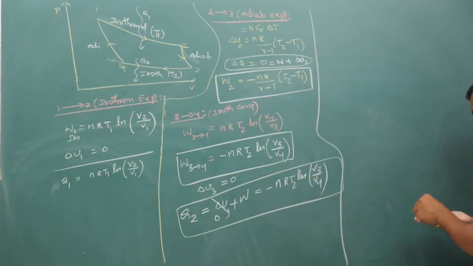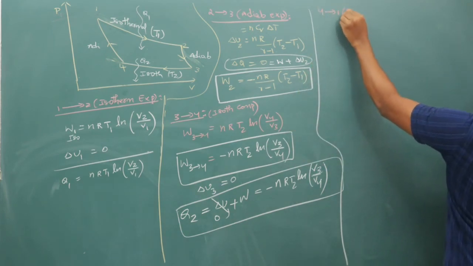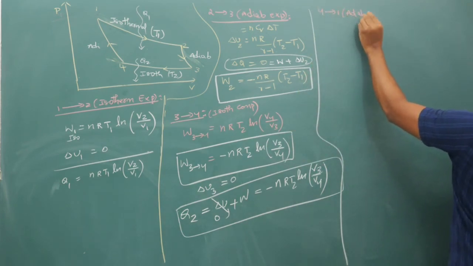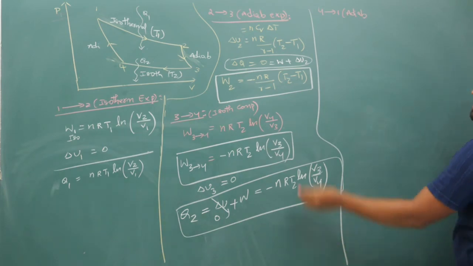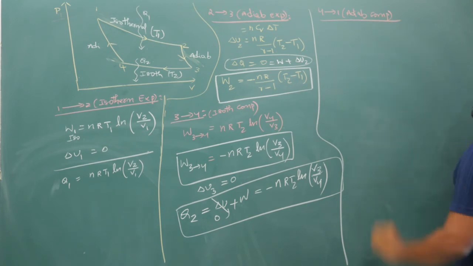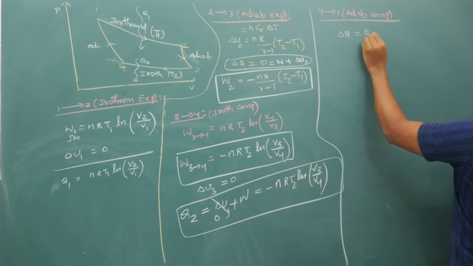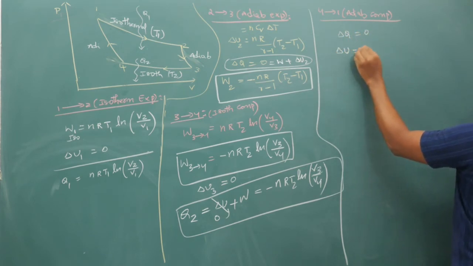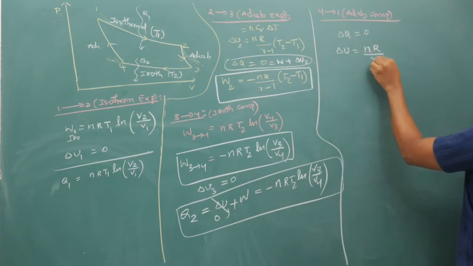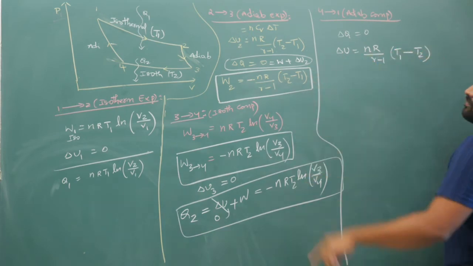Now coming to 4 to 1, it is adiabatic compression. So once again for this adiabatic compression, your work done: delta Q is 0, delta U is nR by gamma minus 1 times final minus initial, that is from 4 to 1 you have to write T1 minus T2.